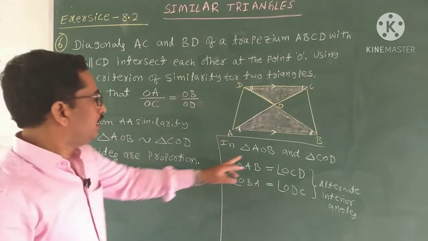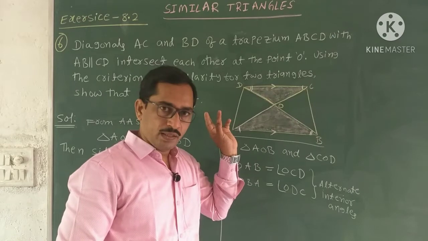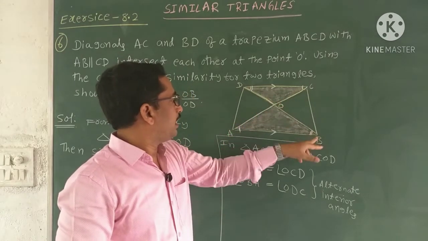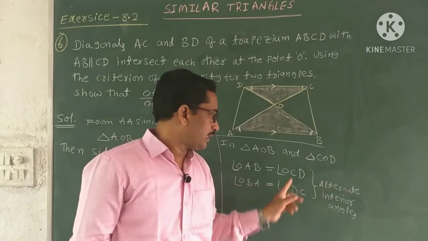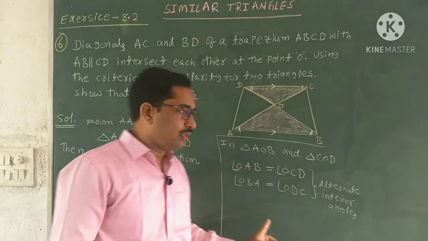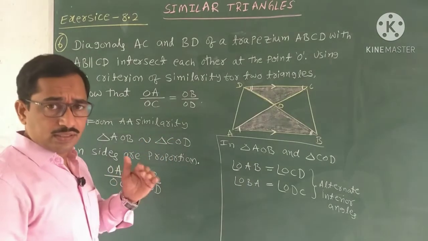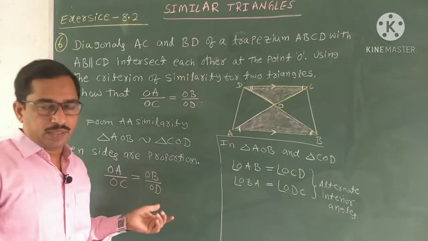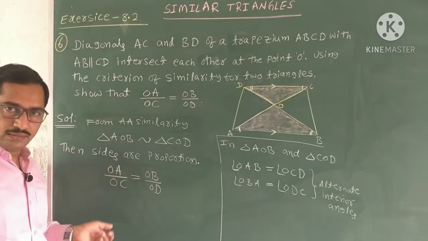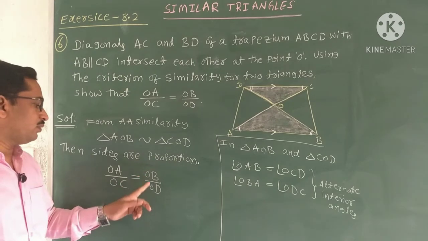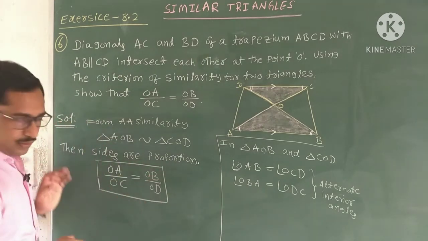See, once again, select the 2 triangles AOB and COD, then AC and BD are the transversals. We can compare the alternate interior angles, and the alternate interior angles are equal. Then from AA similarity, these 2 triangles are similar. Once the triangles are similar, we can compare their sides, and the sides are proportional. Here I am taking only 2 sides. So OA by OC equal to OB by OD. So this is our required answer.